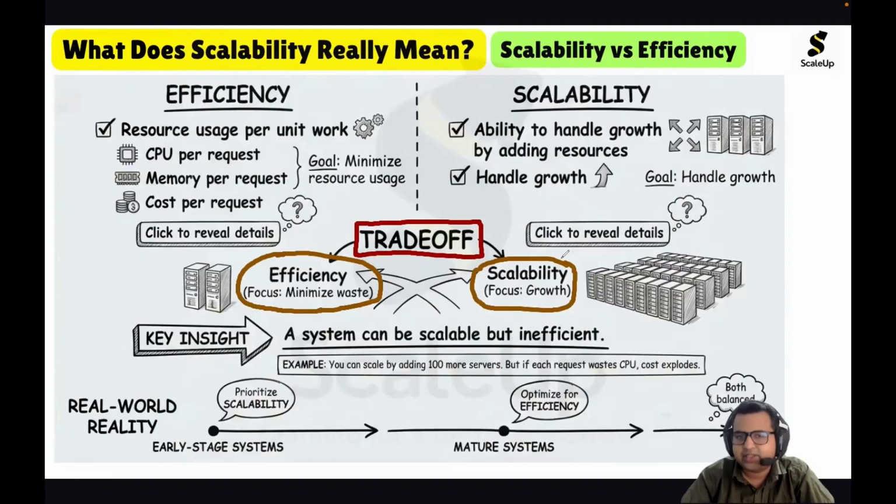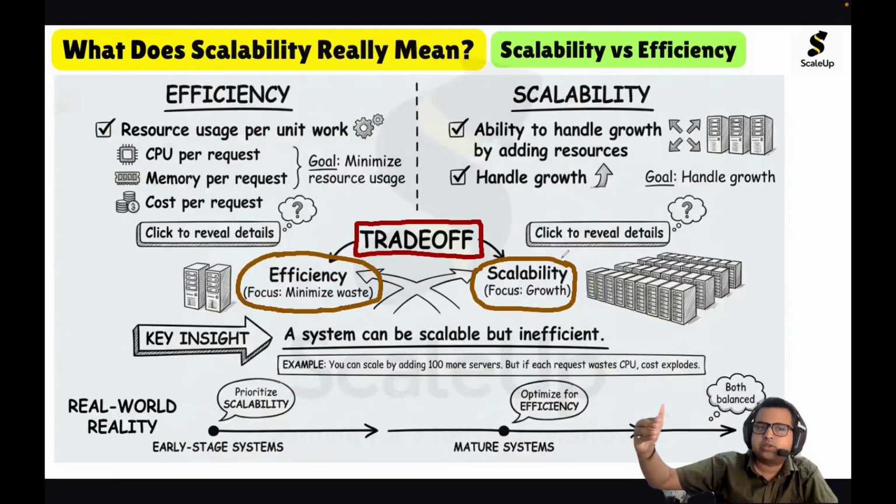What happens is that when we try to make the system scalable, we are making it less efficient. Why? Because to make the system scalable, we are adding more and more resources, and ultimately resource usage per unit work will increase. So the system is becoming less efficient.